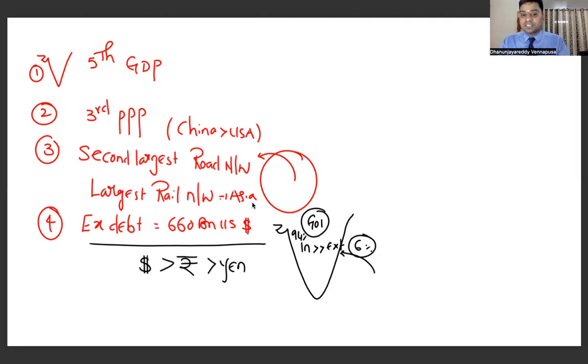So the total external debt of Government of India is 660 billion US dollars. Now, in which form is Government of India borrowing more and more? We are borrowing more in the form of dollars, followed by rupees, followed by Japanese yen. This is how the currencies in which we are borrowing. And one more thing we have to remember is that the total external loans taken by Government of India are just 6% of the total loans. So internal loans dominate for Government of India compared to external loans.